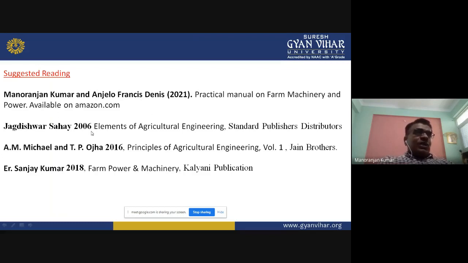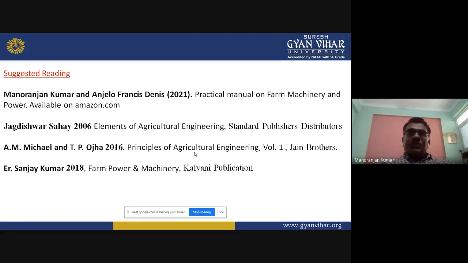The other books are Elements of Agricultural Engineering by Jagdishwar Sahai, which is also a good book; Principles of Agricultural Engineering by Michael and Ojha; and Farm Machinery and Power by Engineer Sanjay Kumar, which is also based on the fifth Dean Committee syllabus. These are the books you can refer to for this topic.